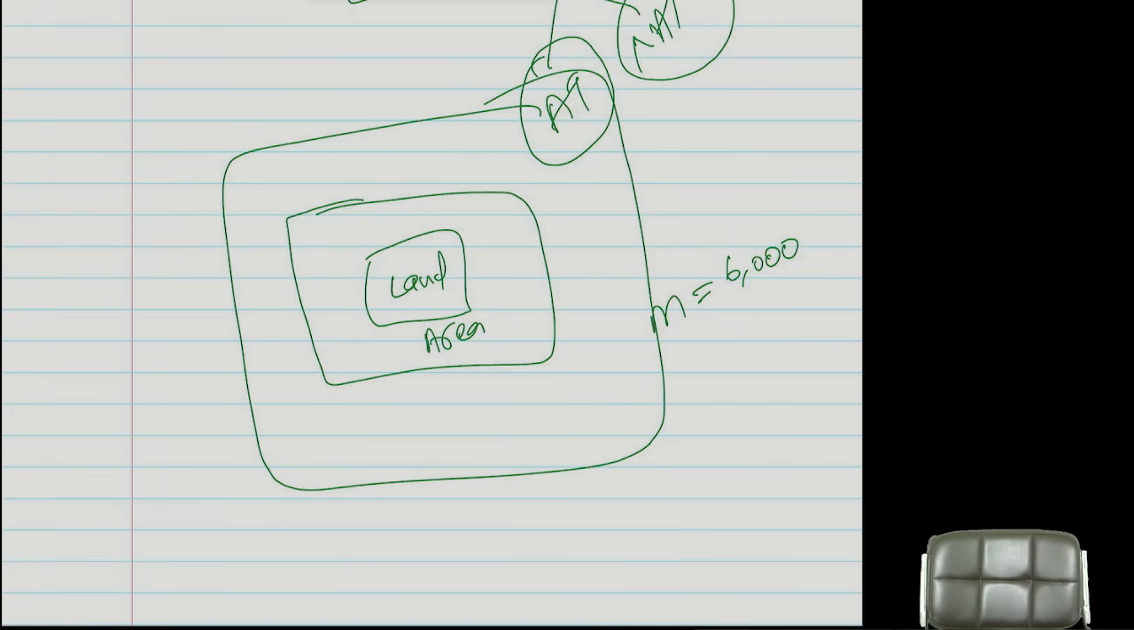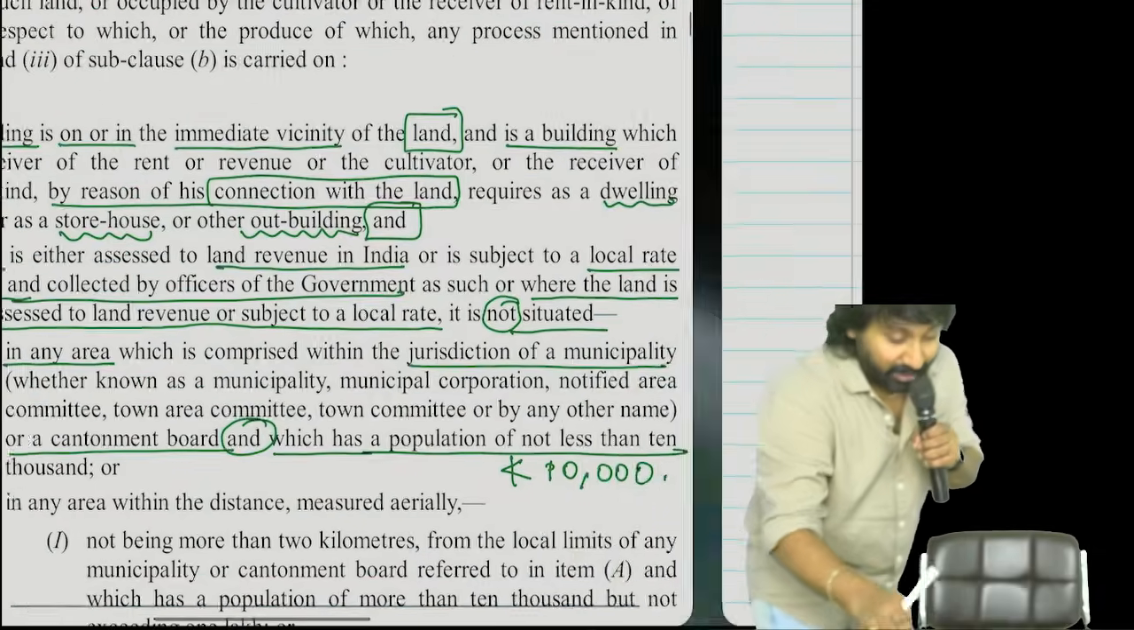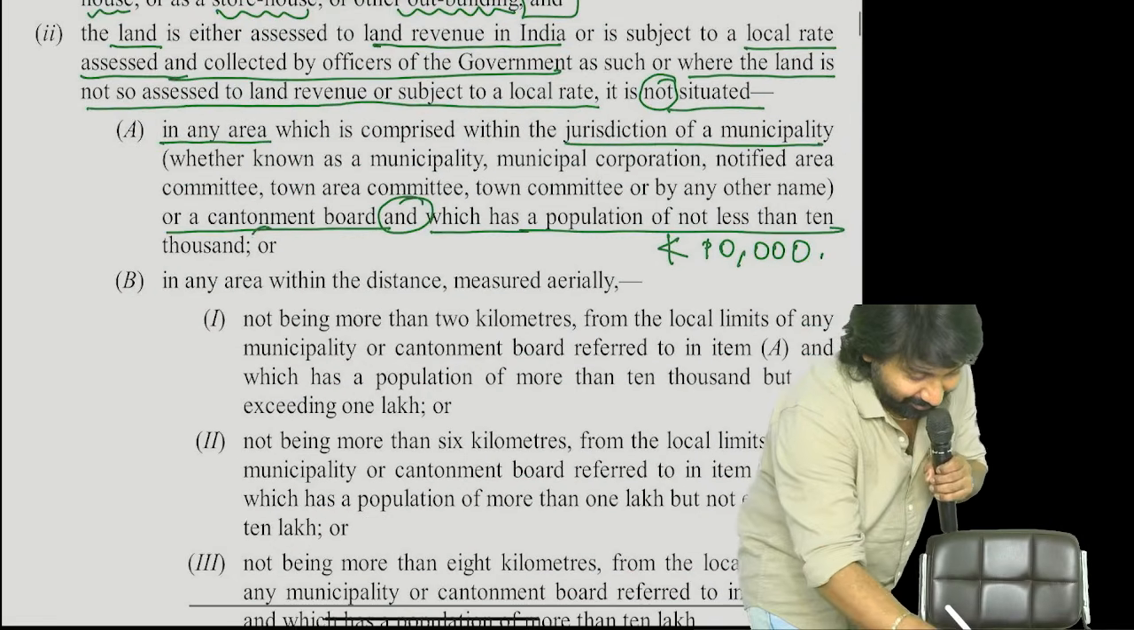Revenue received from that building, the rent received from that building for putting the storehouse, etc. Will that revenue be treated as agriculture income or non-agriculture income? Perfect. Okay? You should not think like this. There is another condition.